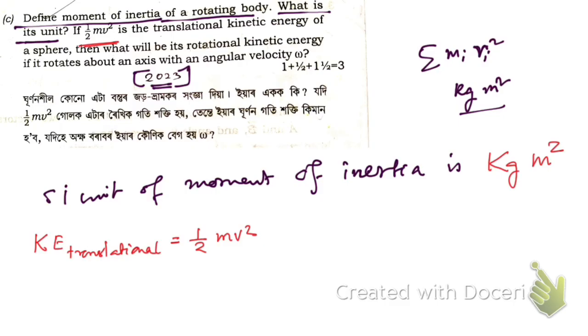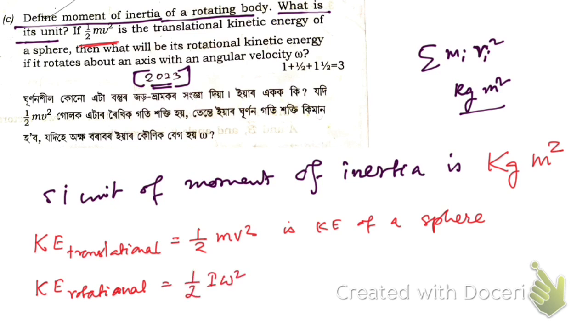We know that rotational kinetic energy is equal to half I omega square, and I is the moment of inertia of the sphere.